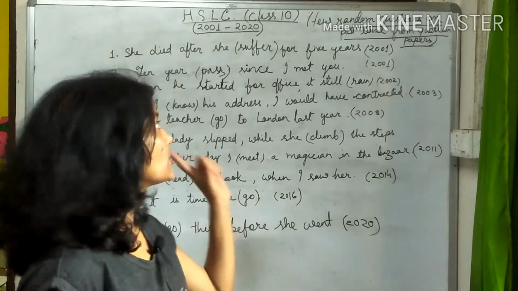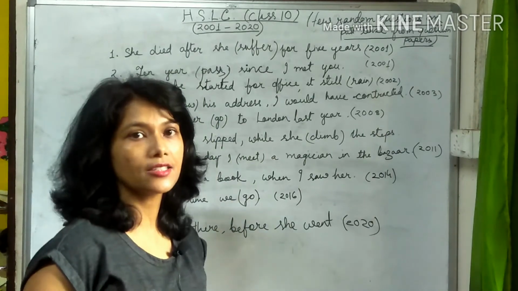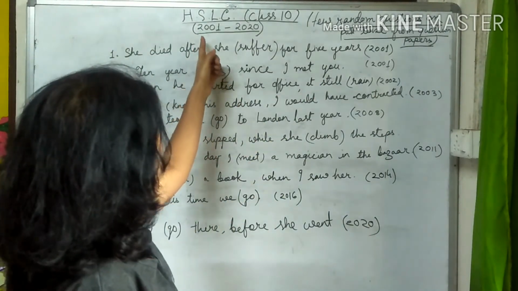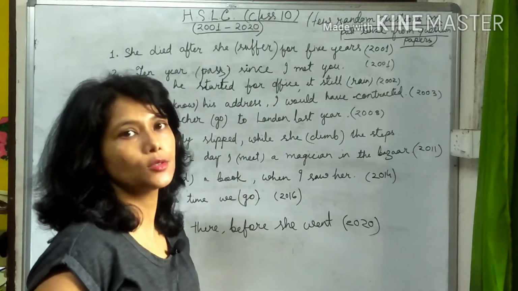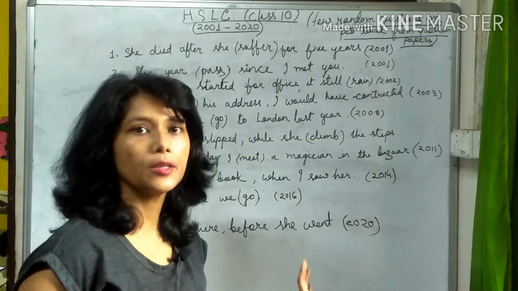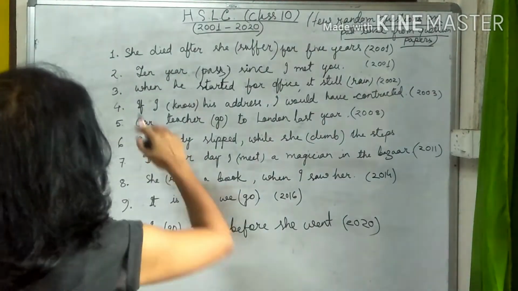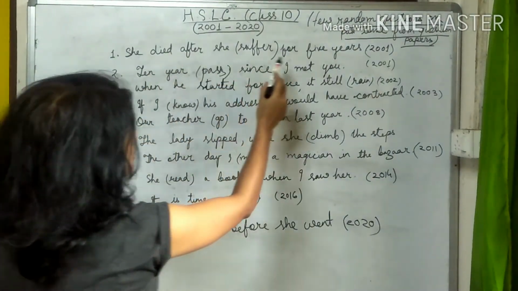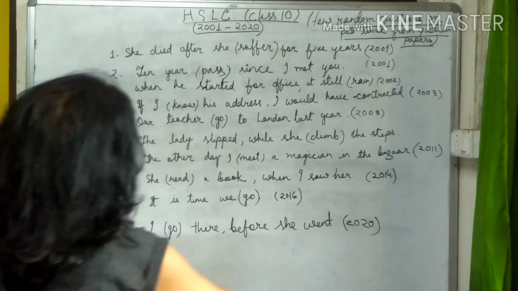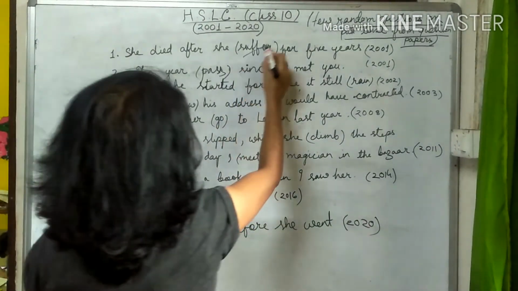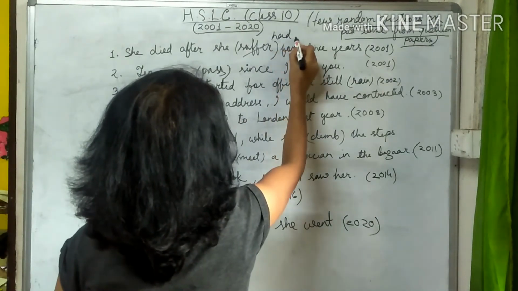Now let's see the question paper of HSLC class 10. I have selected a few random questions from 2001 to 2020. All these are on past tense. Let us practice. Number 1. She died after she suffered for 5 years. What did you write here? She died after she had suffered.